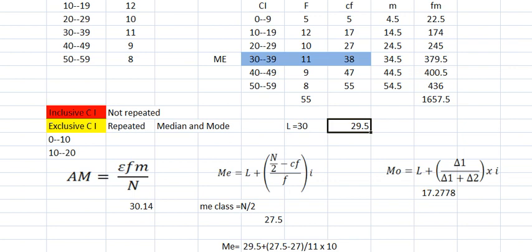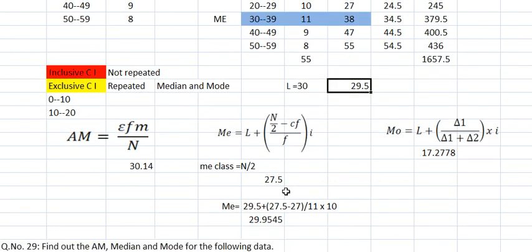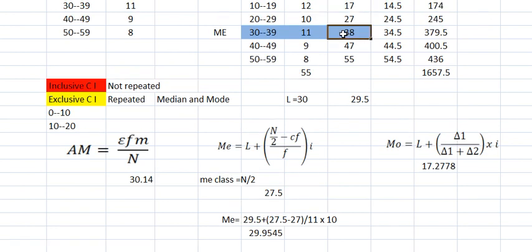0.5 is fixed always. So 0.5 less, then what will you get? So your L is how much here now? 29.5. How? 30 lower limit minus 0.5, plus N by 2, which is already taken here, so 27.5, minus the preceding CF. Preceding CF is how much here? You see here, the preceding is 27. So 27 is written here in the formula. Then divide by the simple frequency, which is 11.